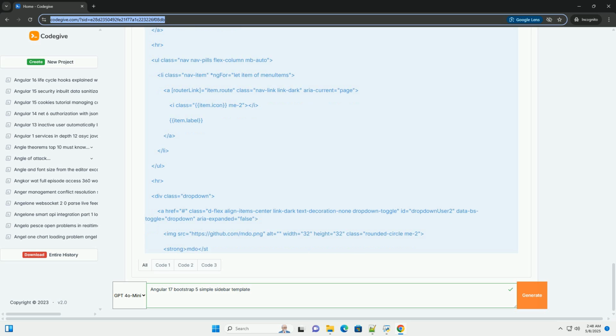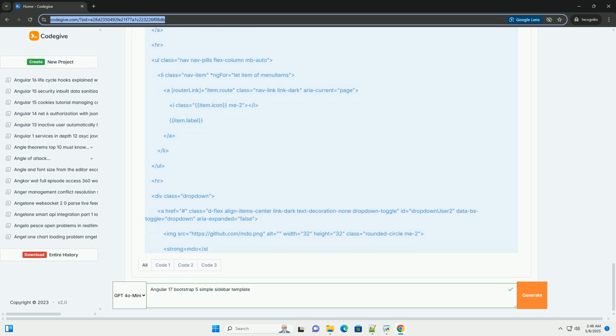The ngFor directive iterates through the menu items array, creating a list item for each menu item. routerLink creates a router link that navigates to the specified route when clicked. Bootstrap classes like nav-link, nav-item, etc., are used to style the navigation. Note that this example uses Bootstrap icons. You'll need to install the Bootstrap icons library. Then, import the CSS for Bootstrap icons in angular.json.